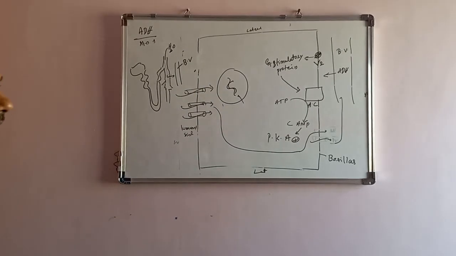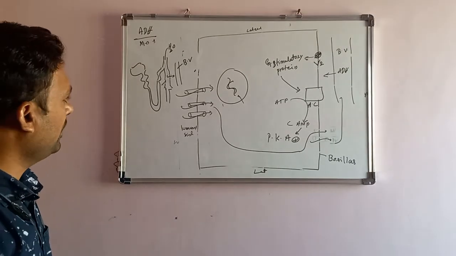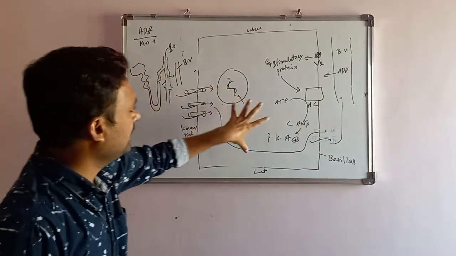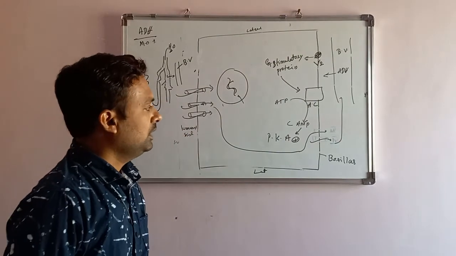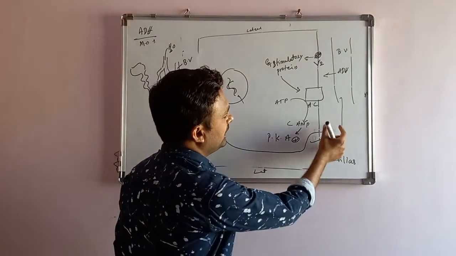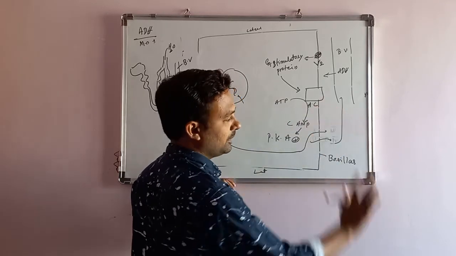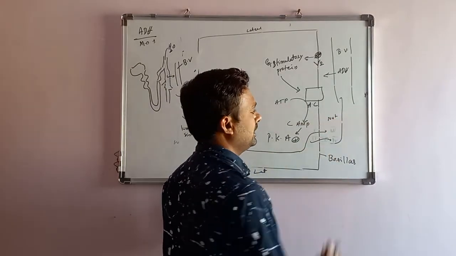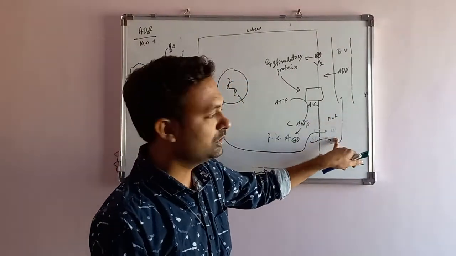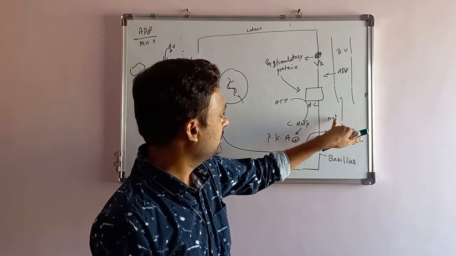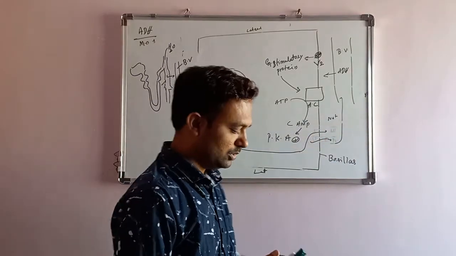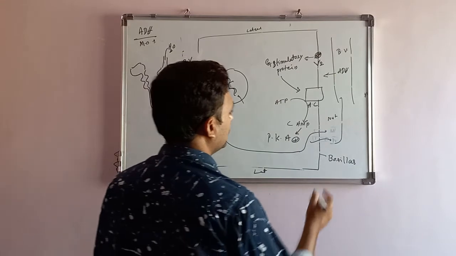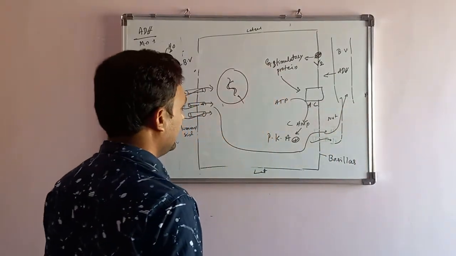So many doubts arise here. Doubt number 1, you have to clarify. There is no problem here because this is free water. More water is there in the collecting tube, so it will enter into the principal cell. What makes the fluid enter into the interstitial space here? After that, it will get absorbed. No problem. What makes it get absorbed is that the interstitial space has abundant sodium. As the sodium is much more here, the water will go through the principal cell to the extracellular space because of the sodium. As it comes here, it gets absorbed into the blood. Ultimately the water gets absorbed into the blood.